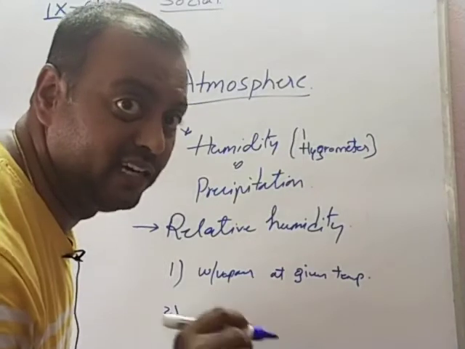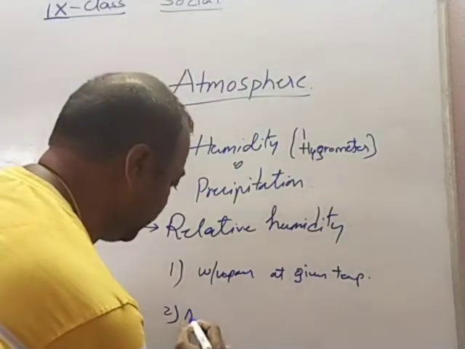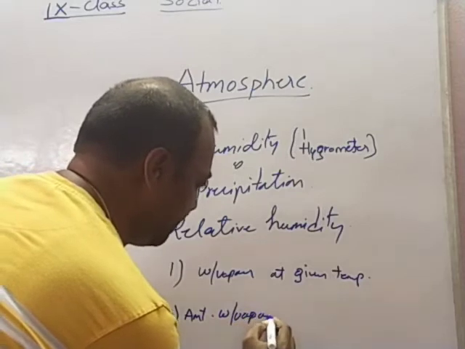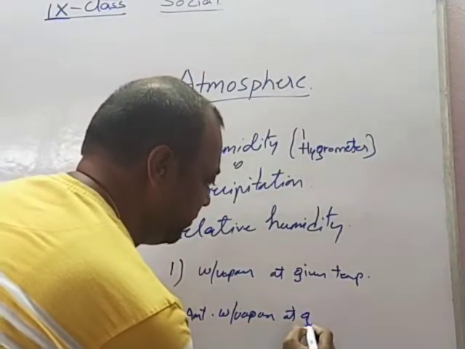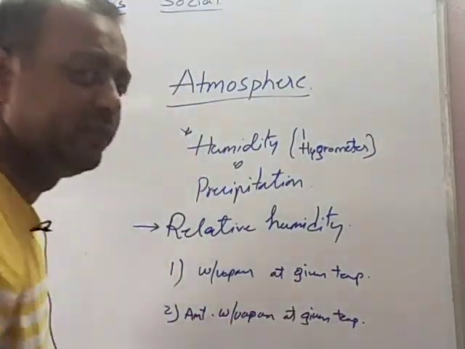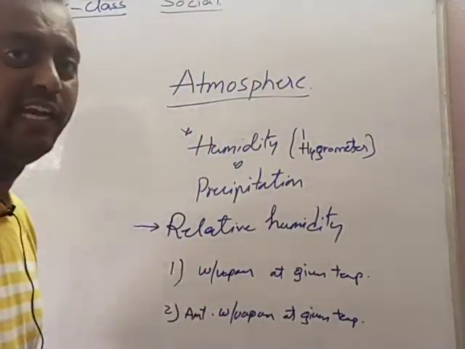What is exactly present? The actual amount of water vapor present at a given temperature. The ratio between these two things is called relative humidity.